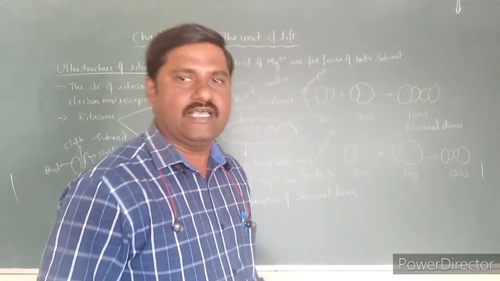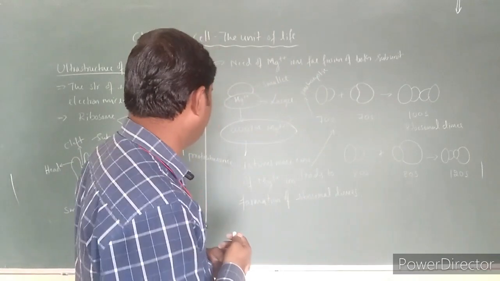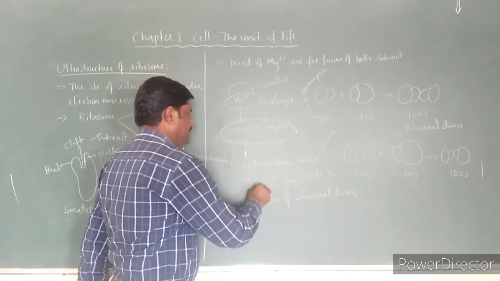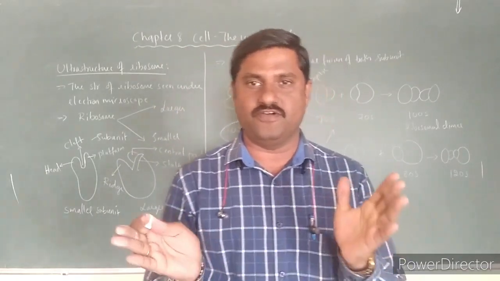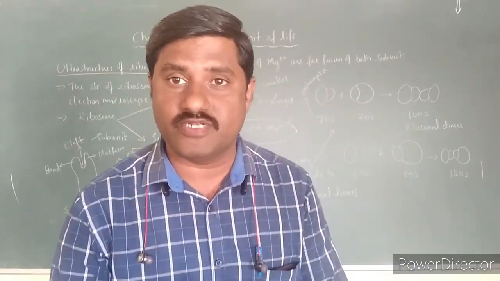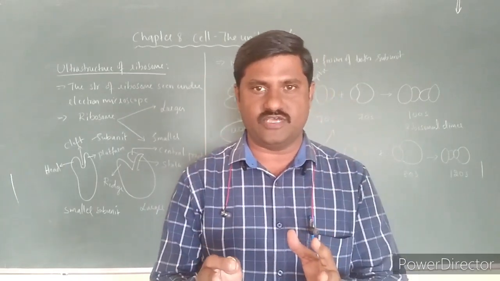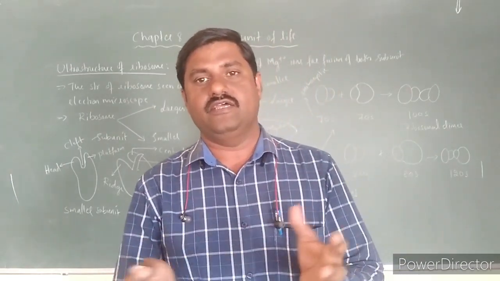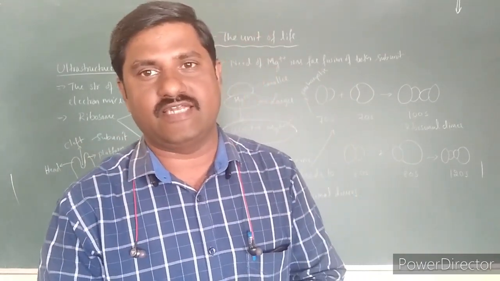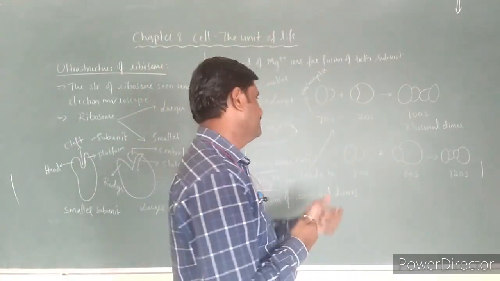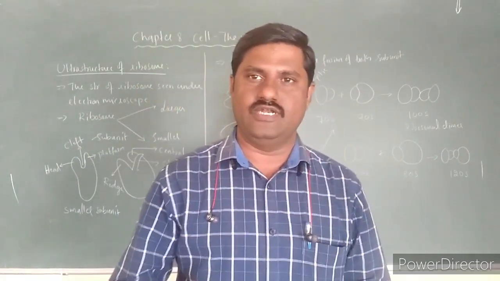It forms as a result of the increased concentration of what? Increased concentration of magnesium ion, which is needed for the fusion of both the ribosomal subunits. Instead of fusion of only the two subunits of one ribosome, two ribosomes fuse each other when the concentration is 10 times increased over here, right? So this is the fact that we must know.